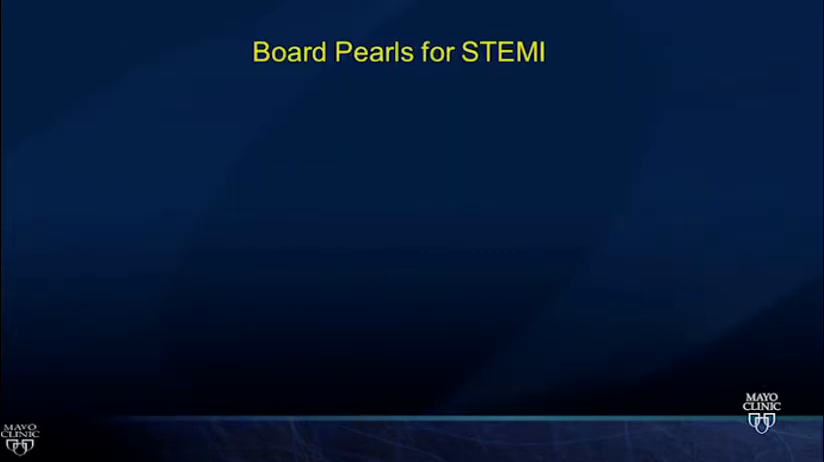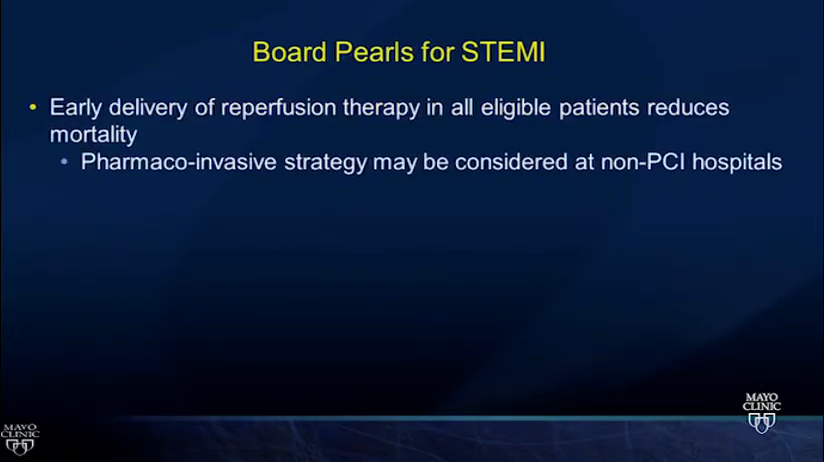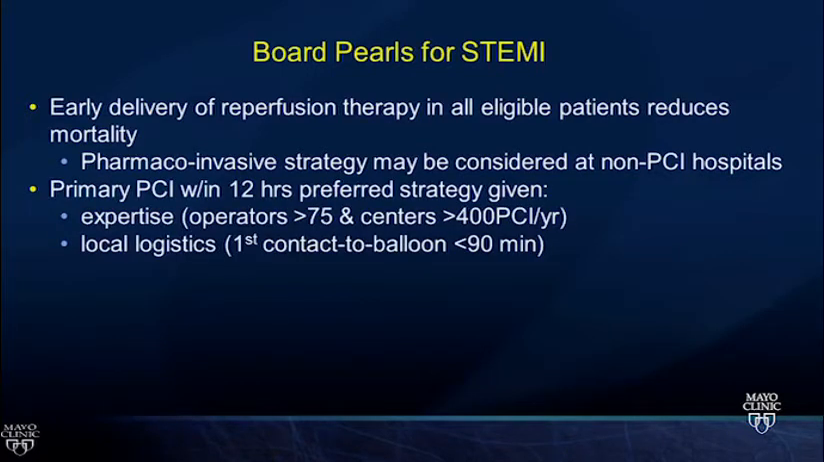To summarize a few board pearls for STEMI on the second half of the talk, early delivery of reperfusion therapy in all eligible patients reduces mortality. This is opening the artery helps. A pharmacoinvasive strategy can be considered at non-PCI hospitals. So after lytics, go ahead and transfer for angiography and PCI a little bit later, but within a day.